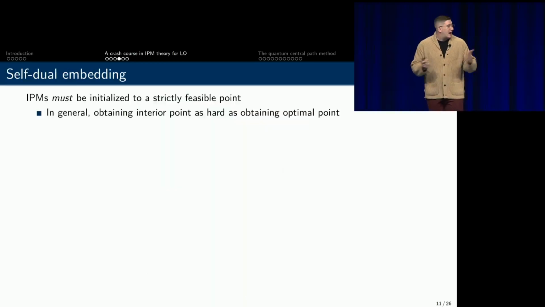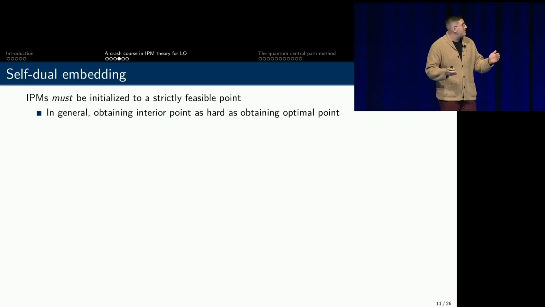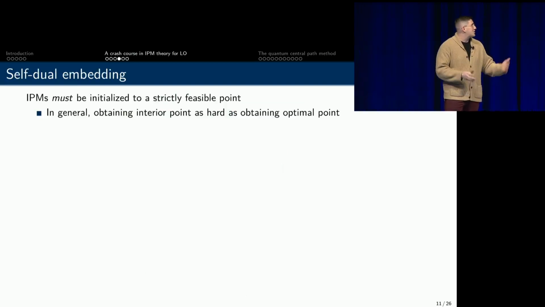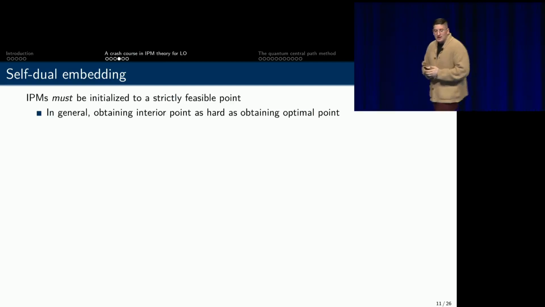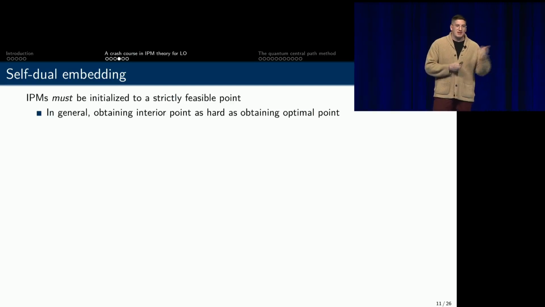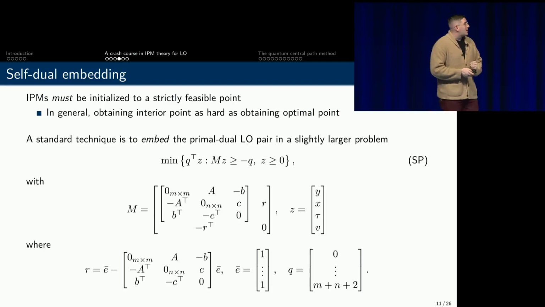And I've sort of completely missed how to actually get this feasible point, right? So we know that the interior point method has to be initialized to a strictly feasible point, but of course, actually obtaining a strictly feasible point is just as hard as solving your original problem to optimality. And so a standard technique from the classical literature on IPMs is to use what's known as the self-dual embedding technique to compose the primal and dual problems into a single, slightly larger problem that always admits a strictly feasible solution.